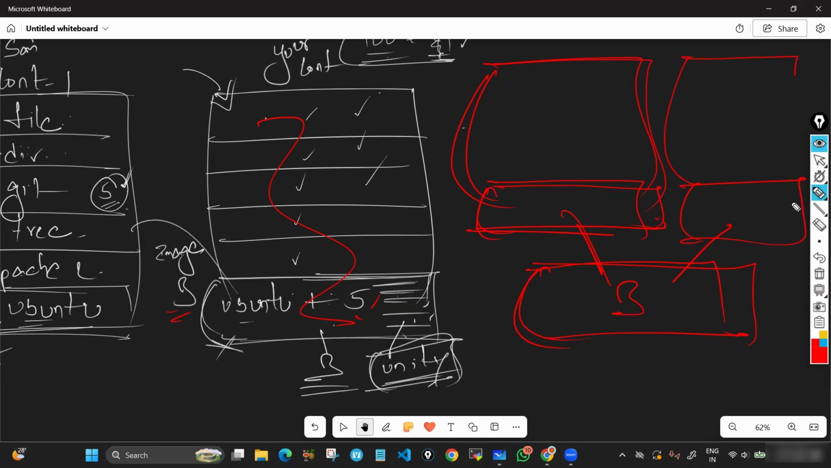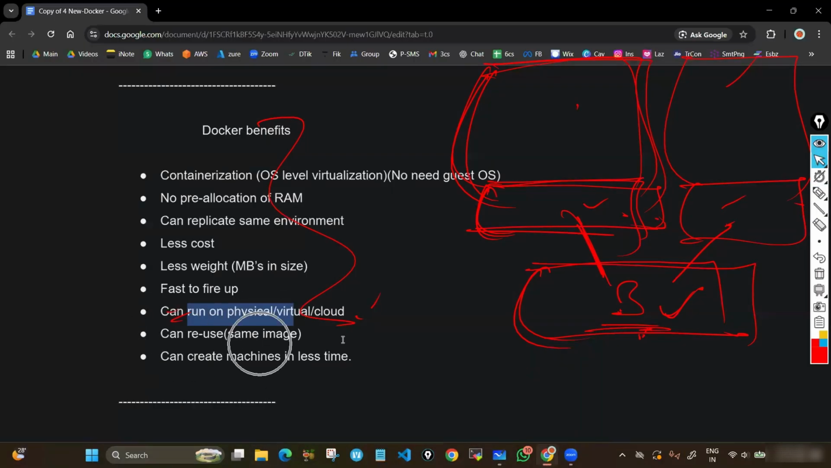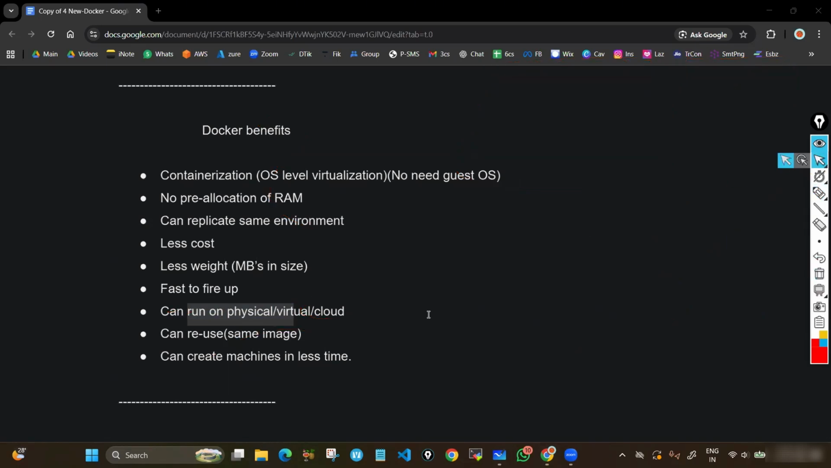Every time you create a container from the image which I have shared with you, before the container gets created, it takes a copy of that image. That means from one image which I have shared with you, you can create any number of containers, because every time it is taking a copy of that image. Understood? That means you can reuse the same image again and again. Can create machines in less time, within a fraction of a second. I told you, container creation takes less than a second. I'll show you that. So these are the benefits of Docker.